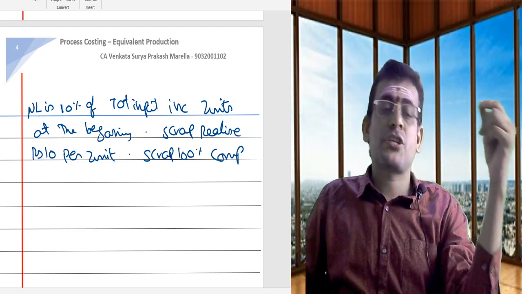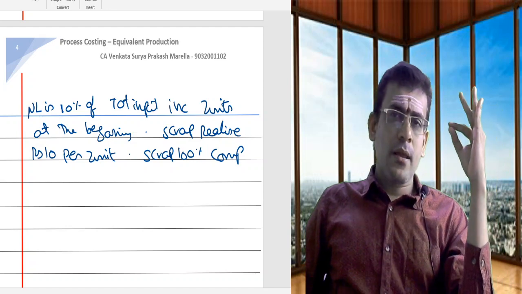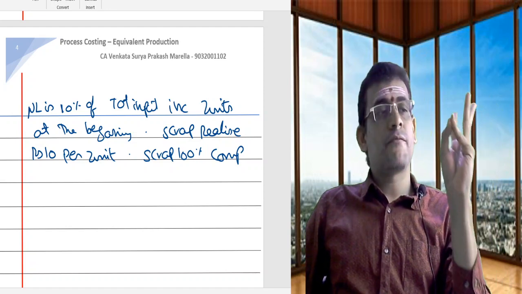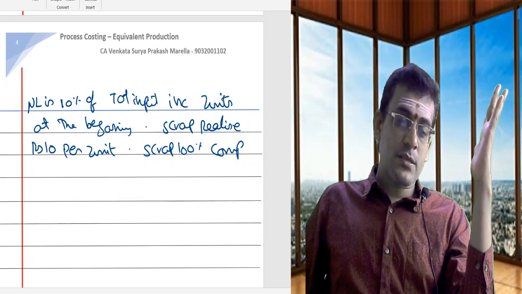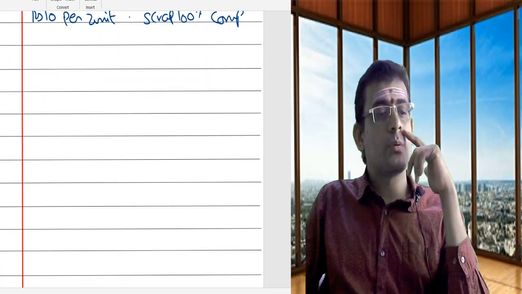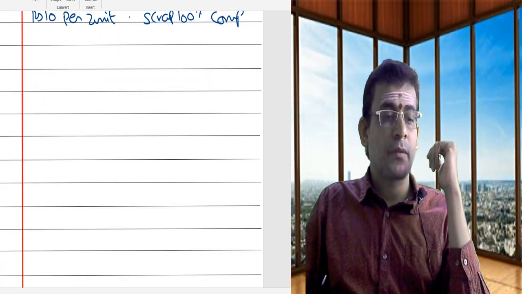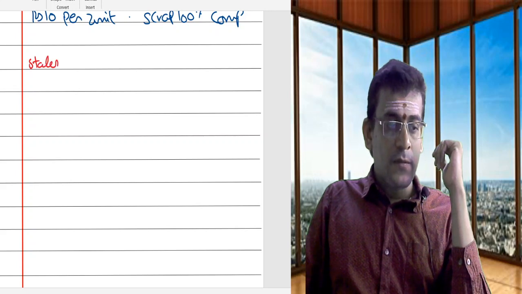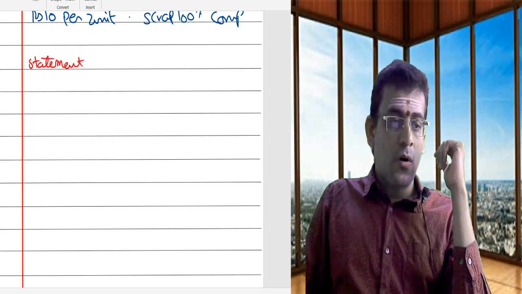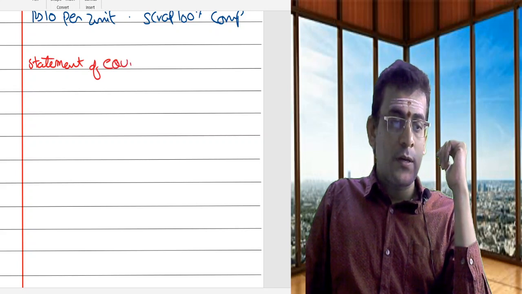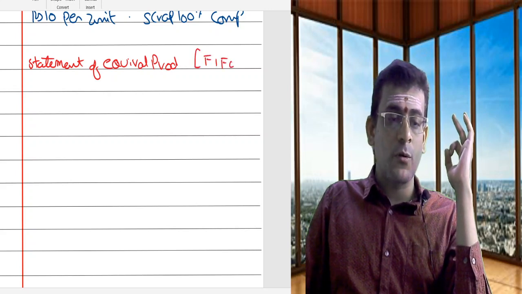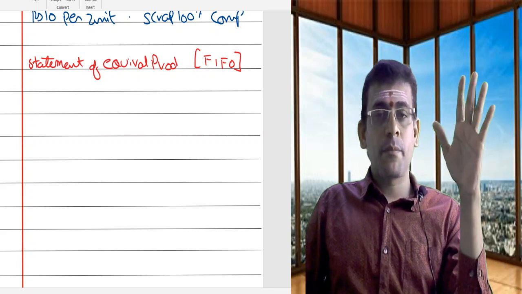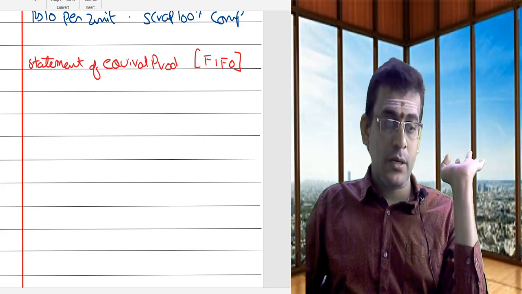For this information, what is required? I need to prepare an equivalent production statement under FIFO method and under average price method. Now we'll do both the methods for the same thing, then we'll move on to the other statement. So let us prepare the statement of equivalent production. Initially, let us do the problem under FIFO method. Then the same statement we will prepare under average price method.